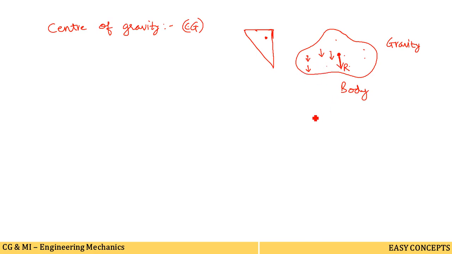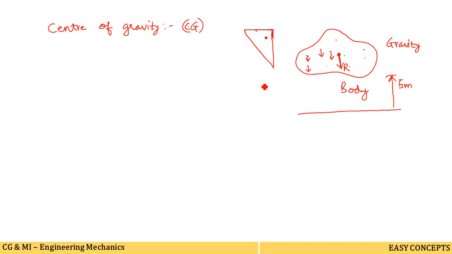Suppose this body is kept 5 meters from the ground surface, or suppose it is placed 10 meters above the ground surface. It doesn't depend upon the position. Actually it depends on the shape of the body. So we can say that the center of gravity can be calculated by considering the shape of the body. We will see it further, what is the formula for center of gravity. The point of center of gravity of a body depends upon its shape. So this is the conclusion.